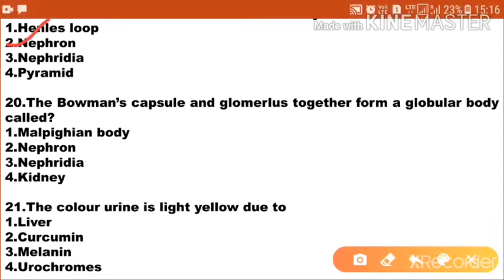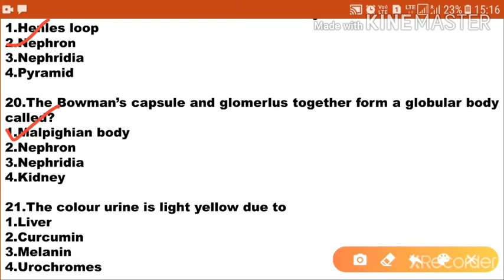Next one, the Bowman's capsule and glomerulus together form a globular body called option 1 Malpighian body, option 2 nephron, option 3 nephridia, option 4 kidney. So the Bowman's capsule and glomerulus together form a globular body called the Malpighian body. Option 1 is the correct answer.